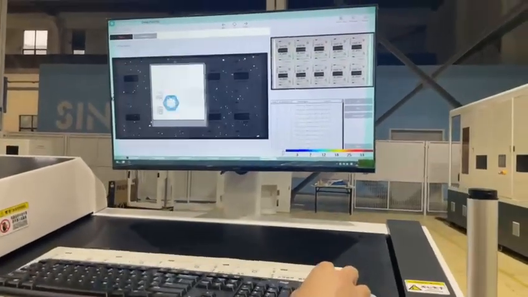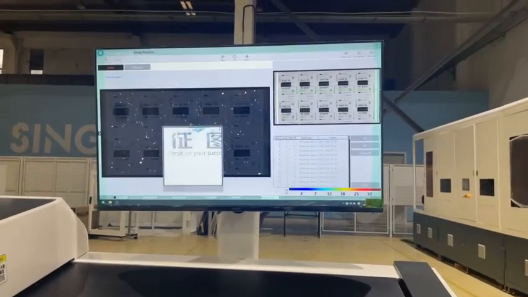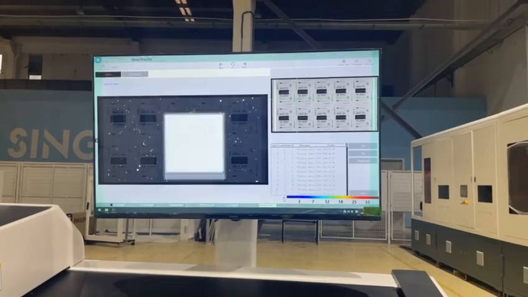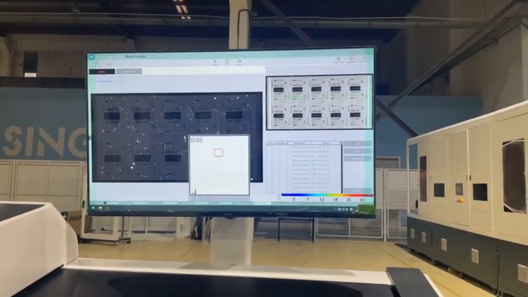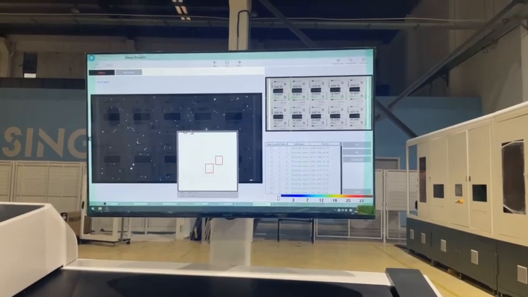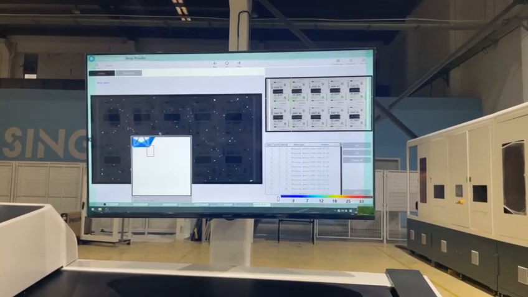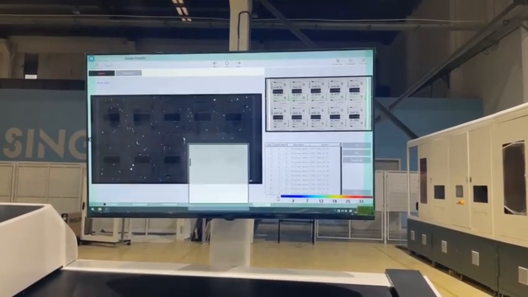Now the scanning is finished. After comparing, now all the defects are here. It marked with white. All the defects were showed here.